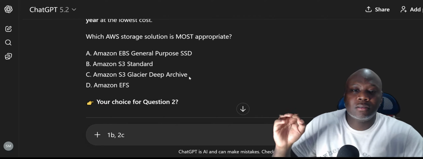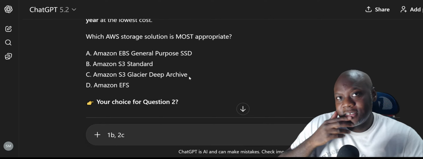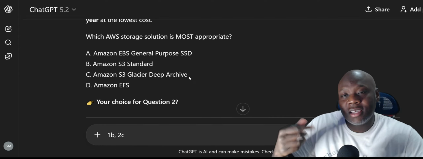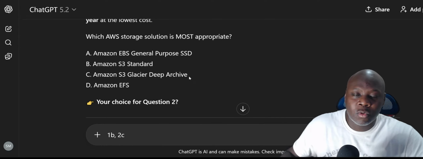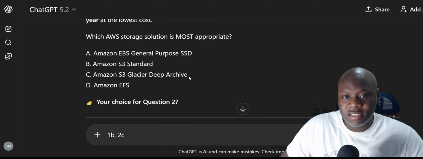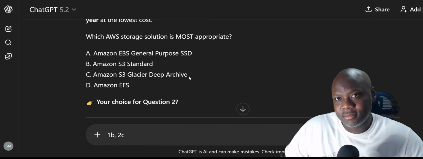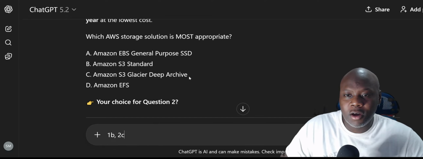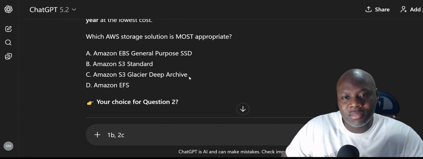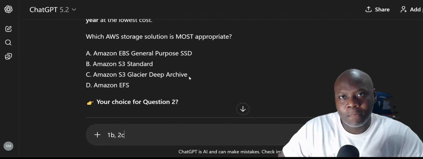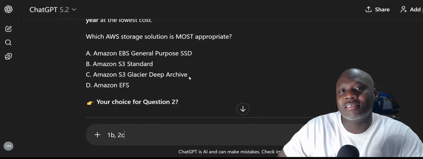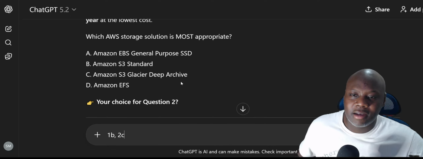One thing is cheap, but it's slow to get the information back, to retrieve. The faster it is to retrieve your information, the more expensive it is. So you throw it into Deep Archive. It's like having a file cabinet 10 stories down in some basement covered in dust, what you see on TV. That's what Deep Archive is.